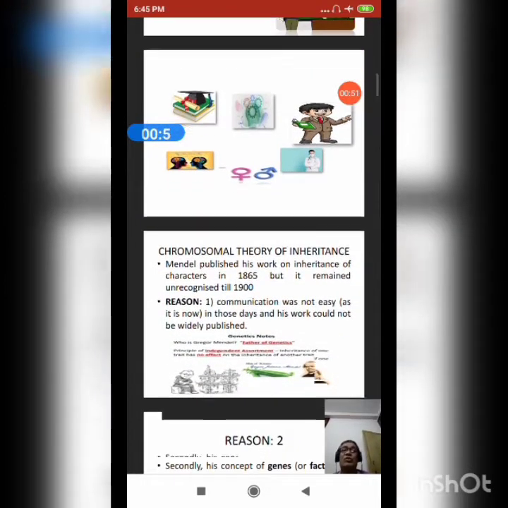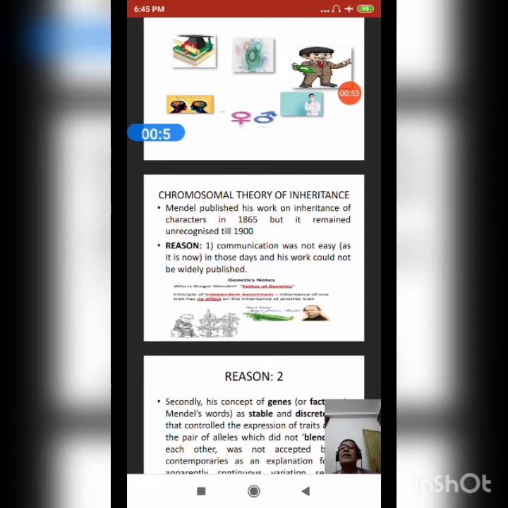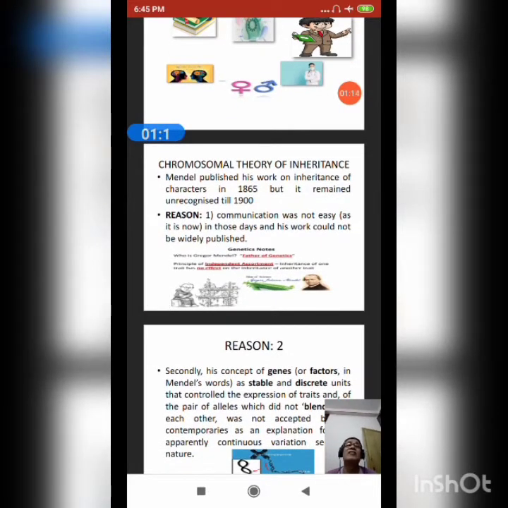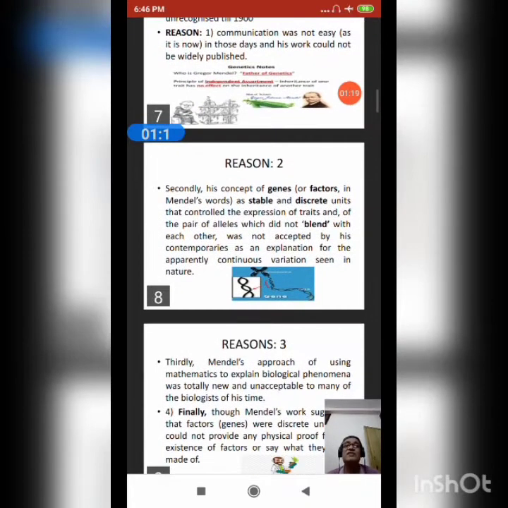So we know that the chromosomal theory of inheritance came into existence later. Mendel published his work on the inheritance of characters in 1865, but it remained unrecognized till 1900. Why? What is the reason behind that? Reason one, communication was not as easy as it is now in those days, and his work could not be widely published.